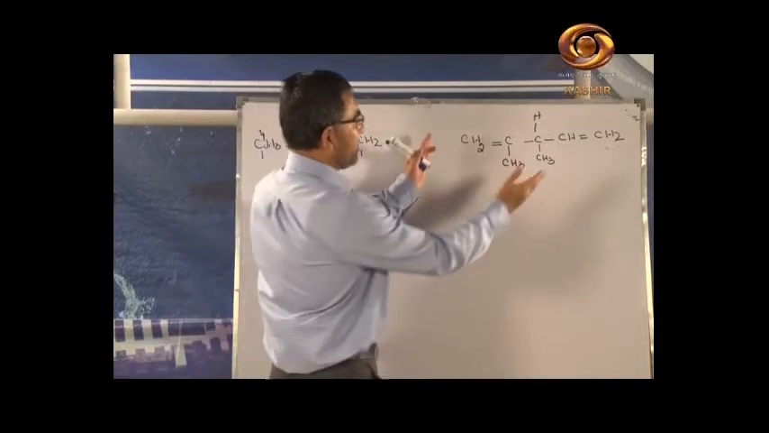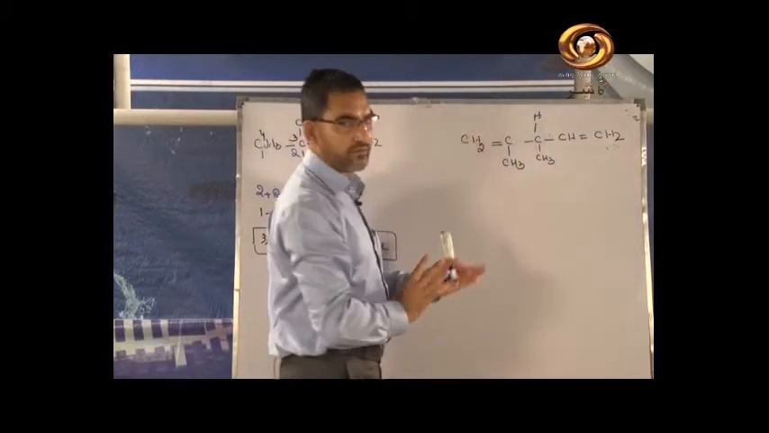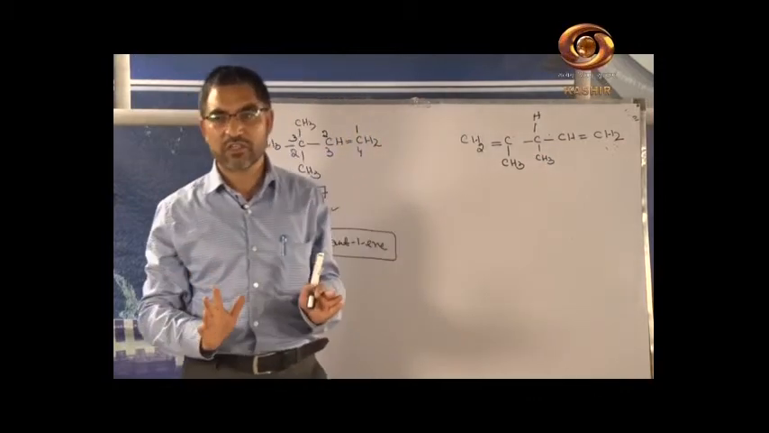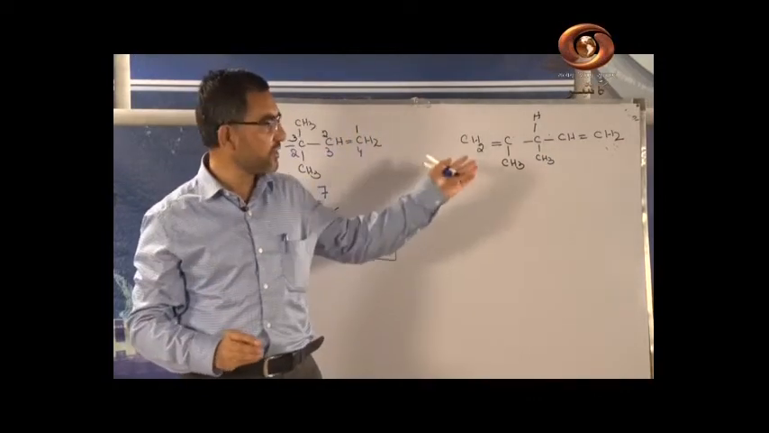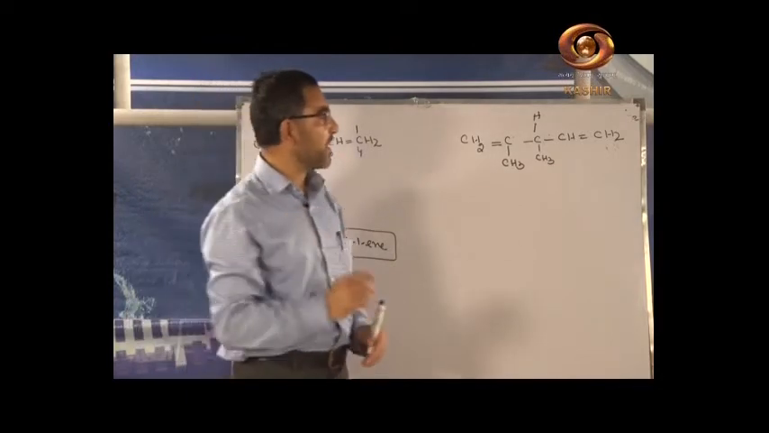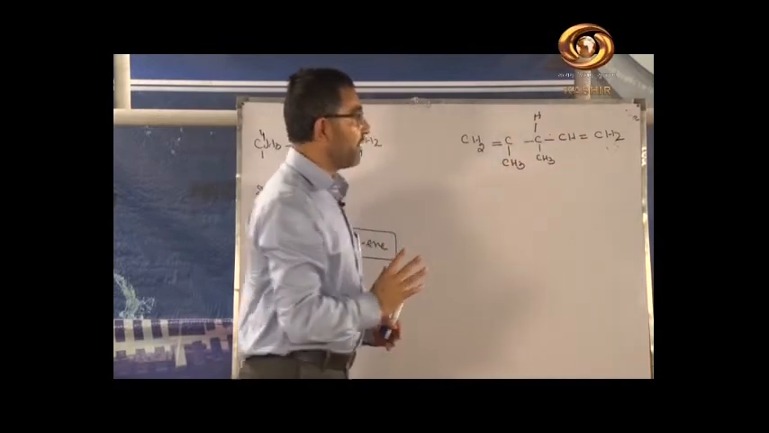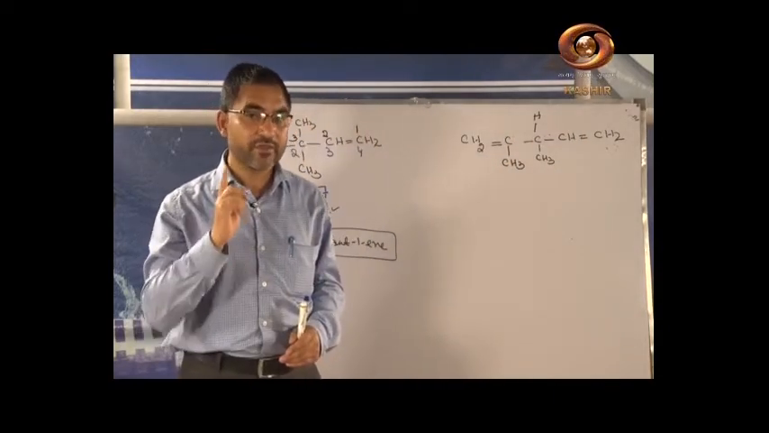The longest chain is this. In the longest chain you have 1, 2, 3, 4 and 5 carbons. There is no doubt in selecting the longest chain. This is very easy. How many carbons in the longest chain? You have 5 carbons in the longest chain: 1, 2, 3, 4 and 5. Now the question is, sir, where will we start the numbering from?